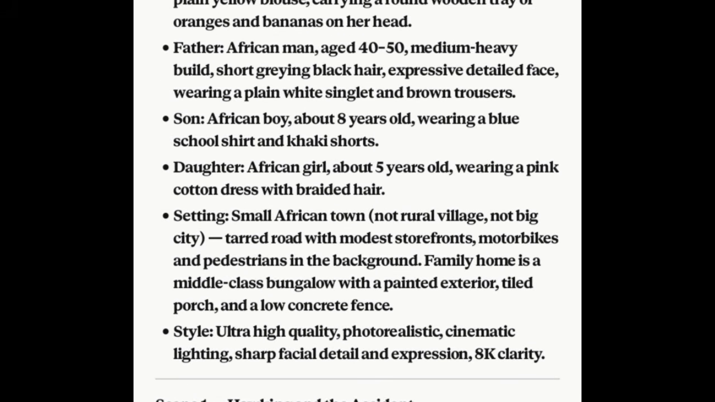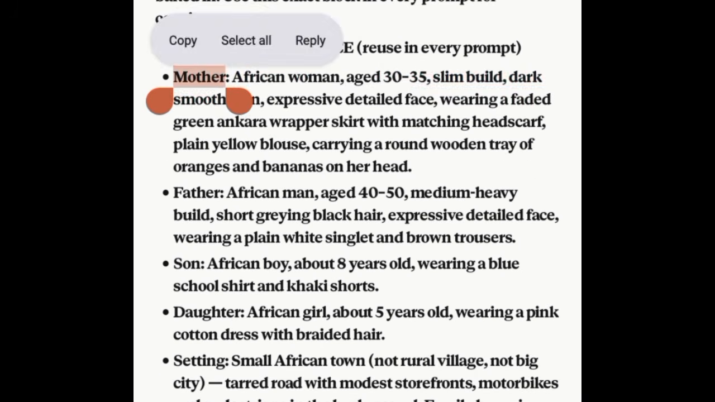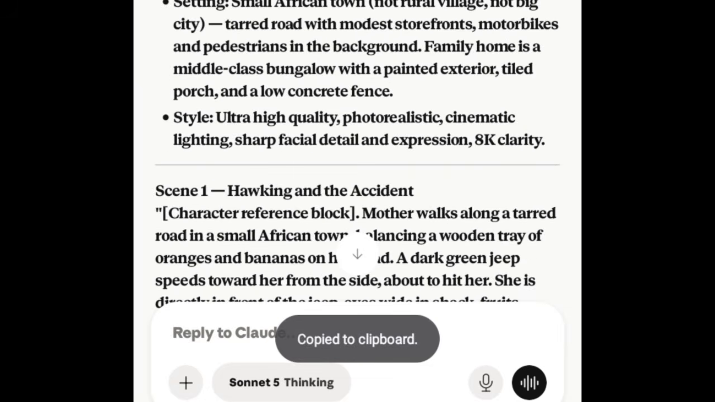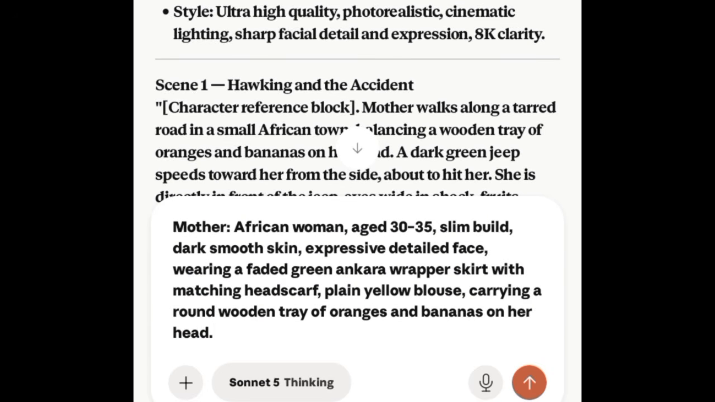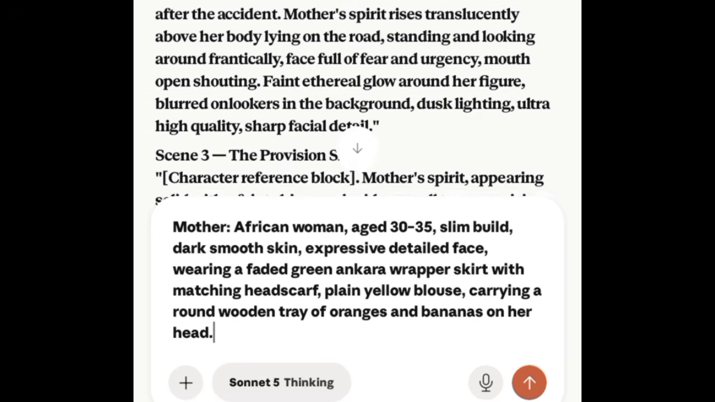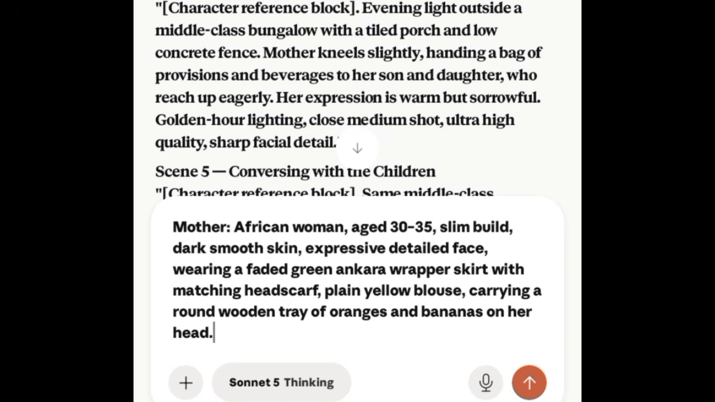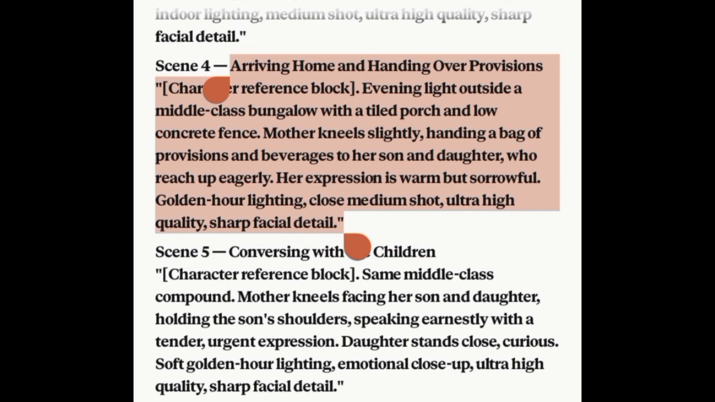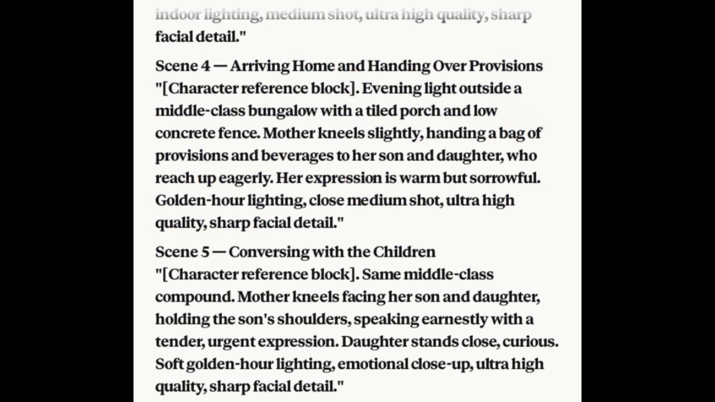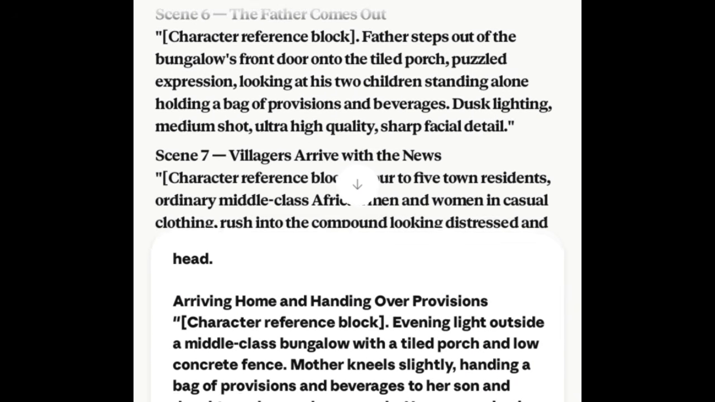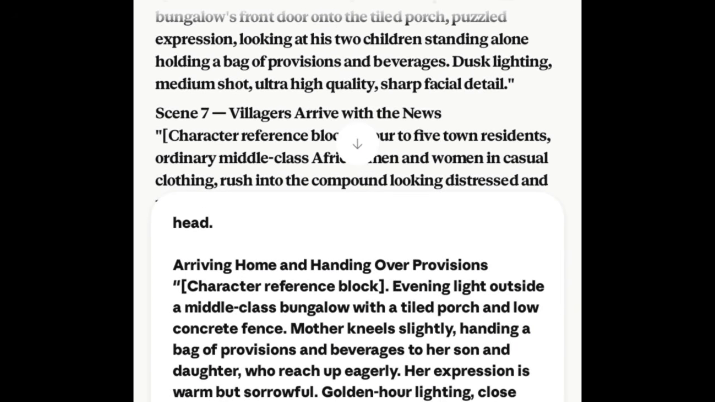So first and foremost, I'm going to come over to copy the mother's prompt. That is, okay, I'm going to copy her first and paste. Then secondly, I'm going to copy the scene, which is going to be scene 4. I'm going to copy scene 4, copy it. Then I'm going to come over and paste in here.